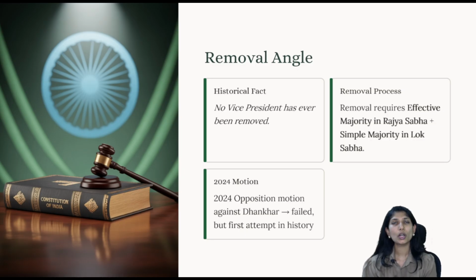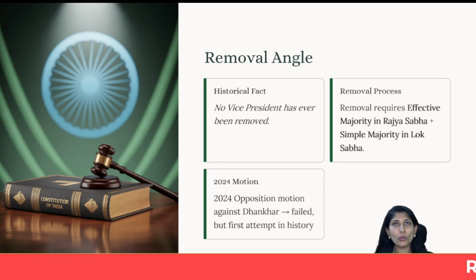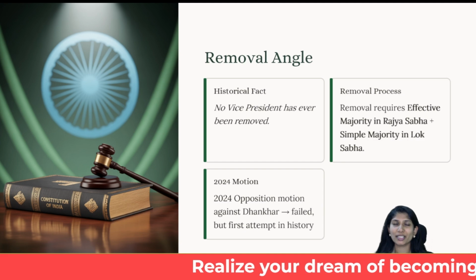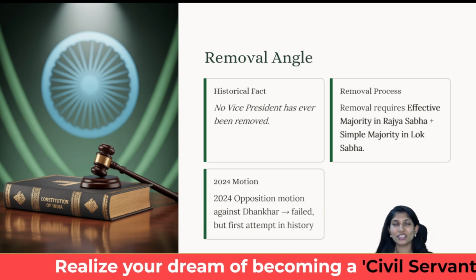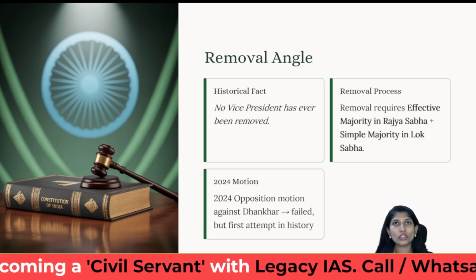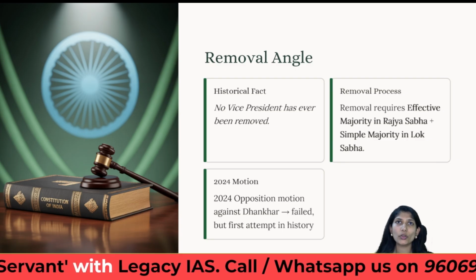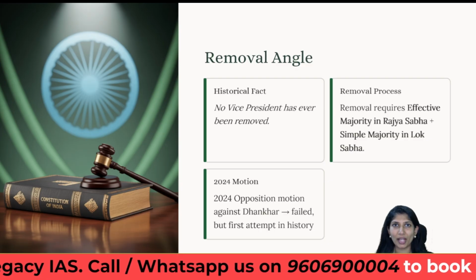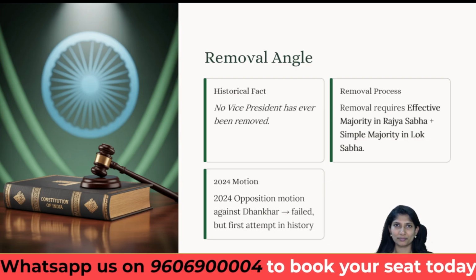Another thing is how a vice president can be removed. Why are we speaking about removal? Again, here also there is an ambit. First, up until now in the history of vice presidents, no vice president has been removed through any motion. They have resigned voluntarily, but no one has been removed through a resolution. What is the process for removal? First, the Rajya Sabha, for which he is the chairman, has to agree with an effective majority, and then the Lok Sabha has to agree upon that, meaning a simple majority. And a 14-day notice has to be given.